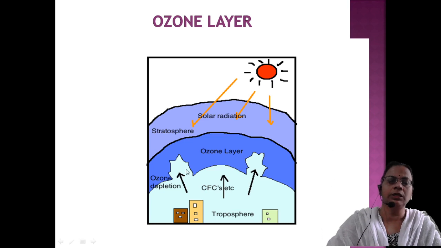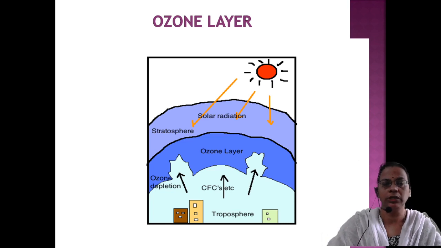From there, our human activities, especially AC, aerosol, jet propellants, etc., contain a special type of chemical called chlorofluorocarbon, CFC. This chlorofluorocarbon will act as a catalyst because it can release chloride. In the presence of chloride, ozone dissociation will take place. So the more CFC we use, the more chloride molecules will be released.